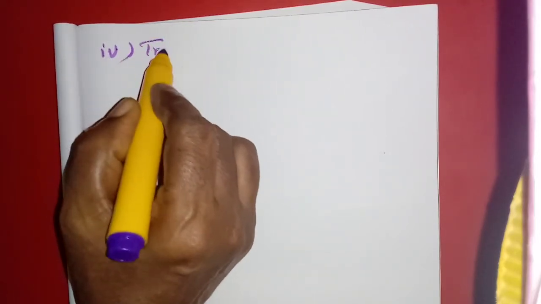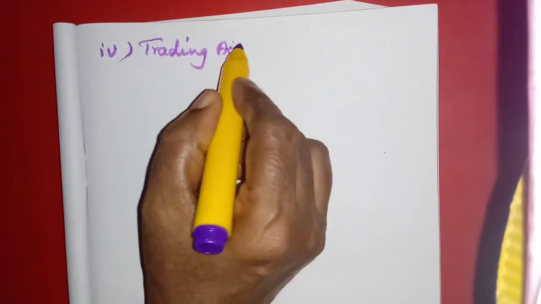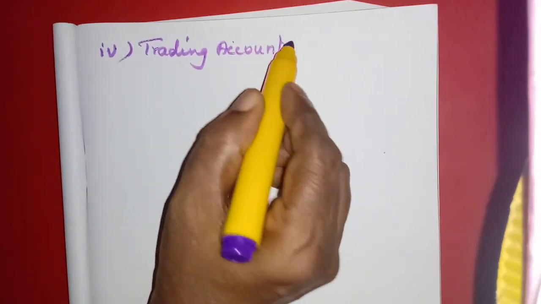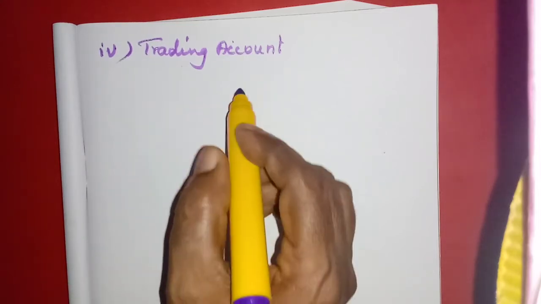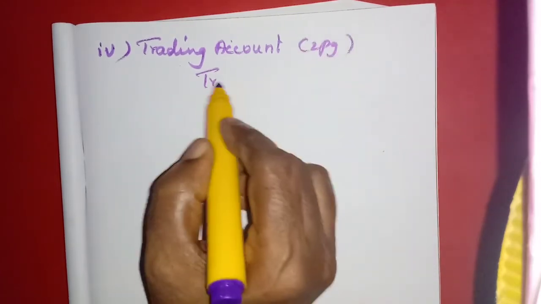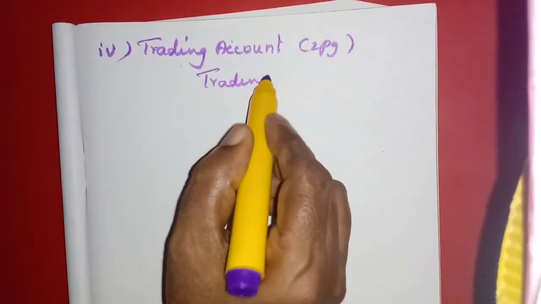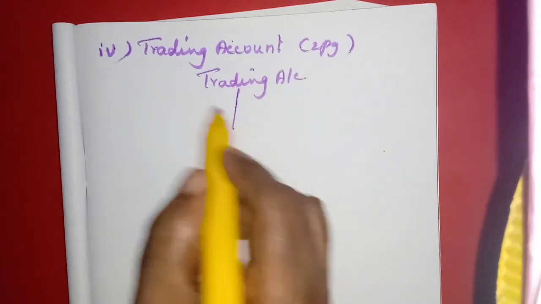Then the fourth one, preparation of trading account. With the help of ledger balances we will prepare the trading account. Here we have to use 2 pages. Trading account. Here each and every step is one page, one lesson.